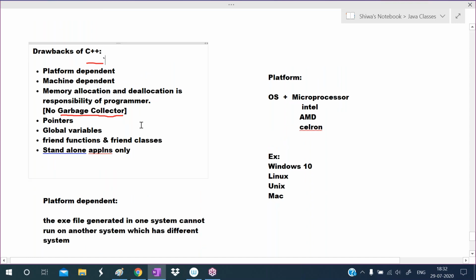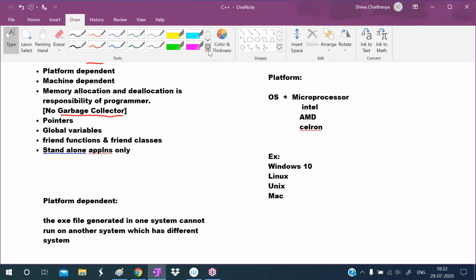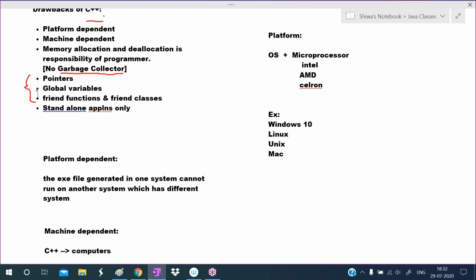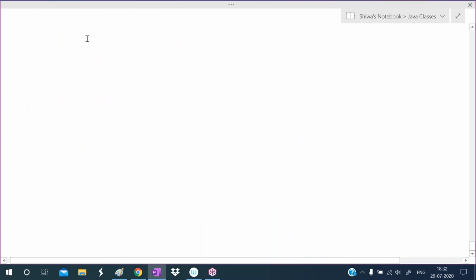Another of the biggest drawbacks of C++ is that it supports pointers, global variables, friend functions and friend classes. All these concepts are security problem oriented concepts. What are those concepts? First one is pointers. In pointers, the pointer arithmetic concept is there, and pointer arithmetic is very dangerous.